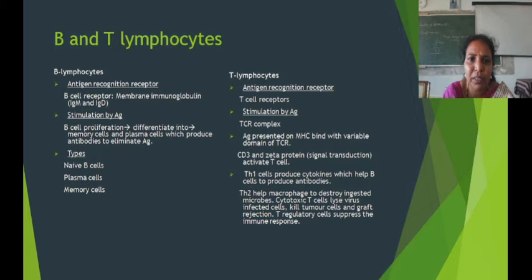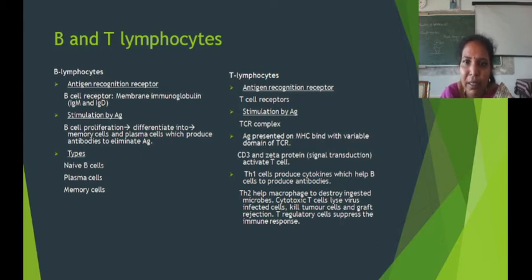Now let's study the types of B and T cells. In B cells there are three types. Naive B cells are mature but non-sensitized cells. Then plasma cells, which are sensitized, functional or effector cells, and memory cells. In case of T cells there are different types: T helper 1 cells, T helper 2 cells, T regulatory cells and cytotoxic T cells.